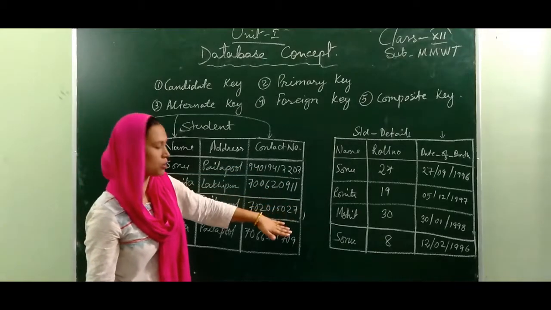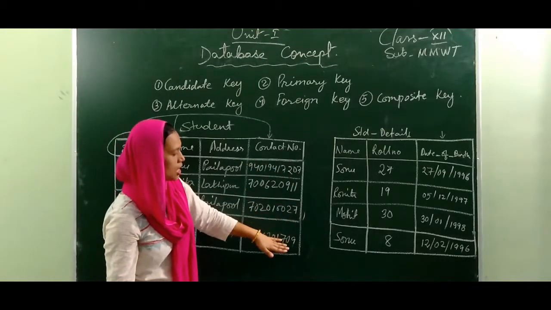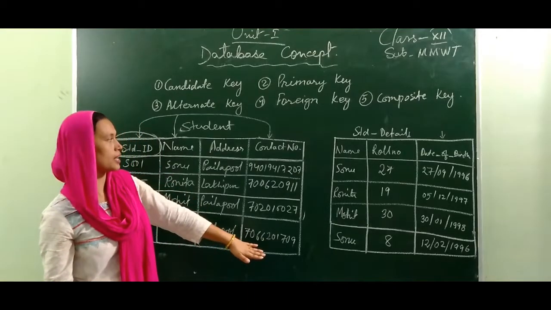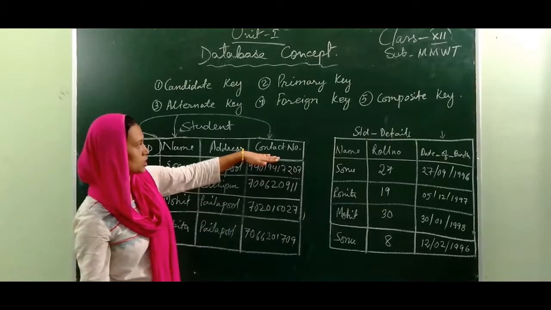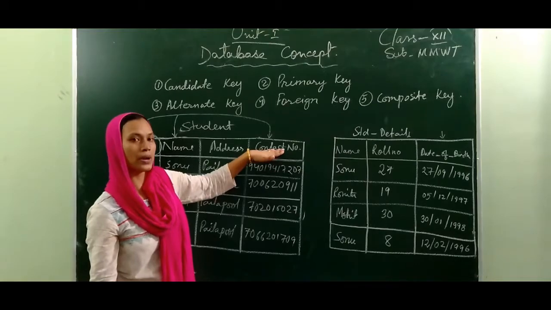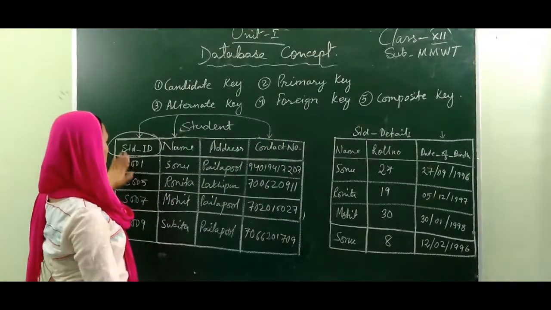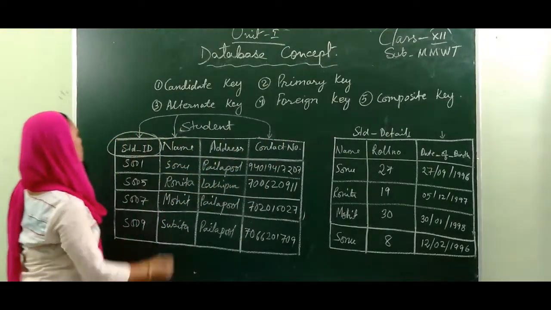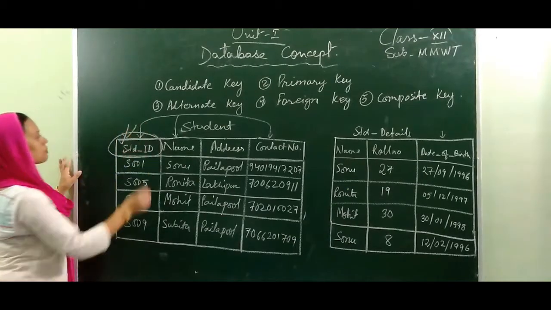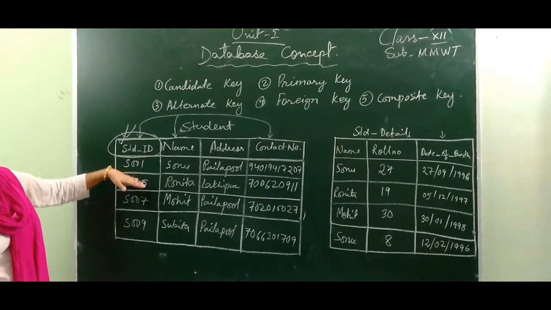Even in the contact number, we can see that if two students have the same parents, then their contact number will be the same. So somewhere in the data there is a possibility that the data can be the same. So this one also we cannot set as a primary key. So in this whole table, only student ID can be set as a primary key.